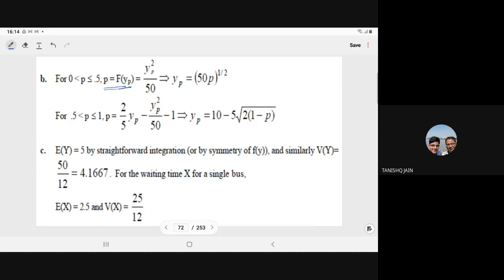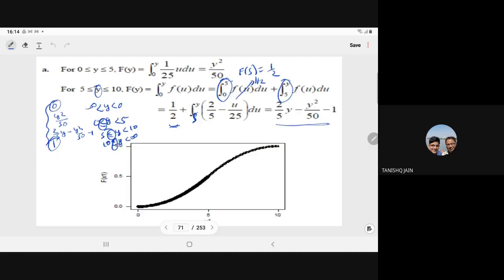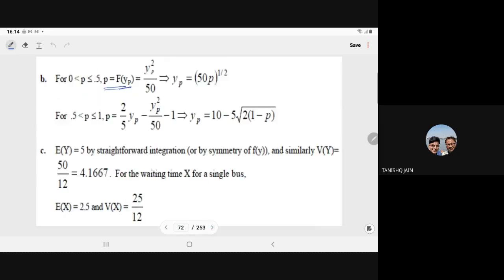When p is between 0.5 and 1, we have to use the second CDF. So the second CDF is 2 upon 5 y minus y square upon 50 minus 1, and it is equal to p. So p is equal to 2 upon 5 y_p minus y_p square upon 50 minus 1. On solving, you will get y_p equal to this. As you put the value of p, you will get the point where the left side holds that much percent of the total.